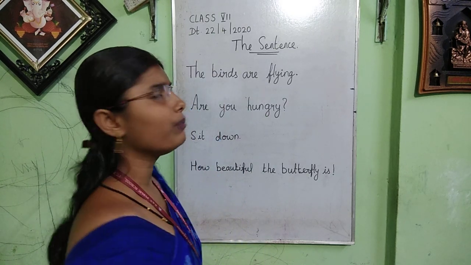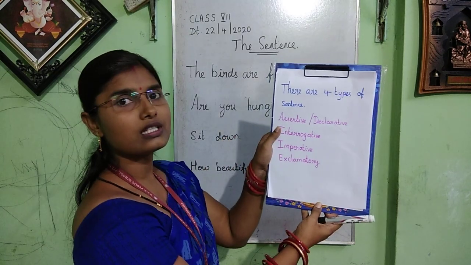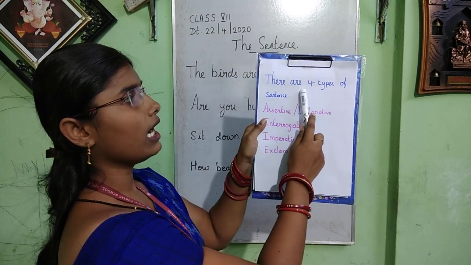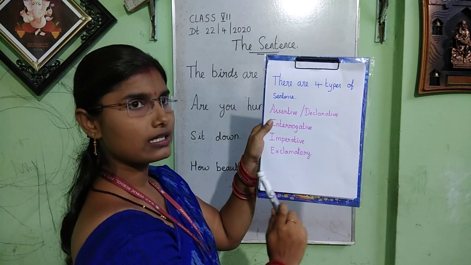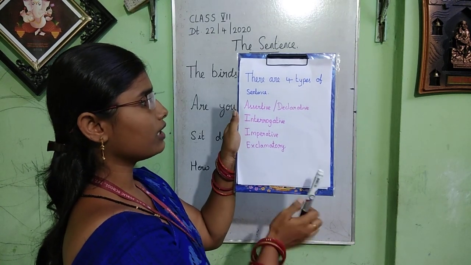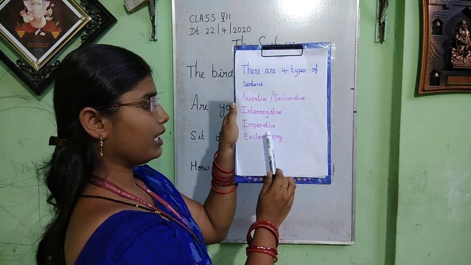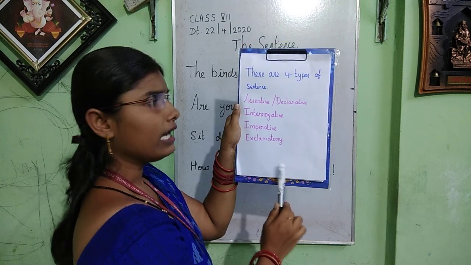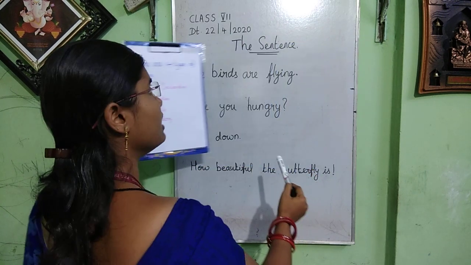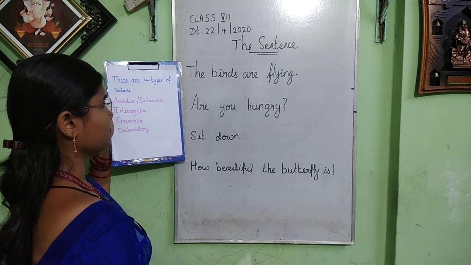Okay, and I have made notes for you all. You can see there are 4 types of sentence. Here I have written assertive or declarative, interrogative, imperative, exclamatory. And as per this, I have written the examples also on the board.